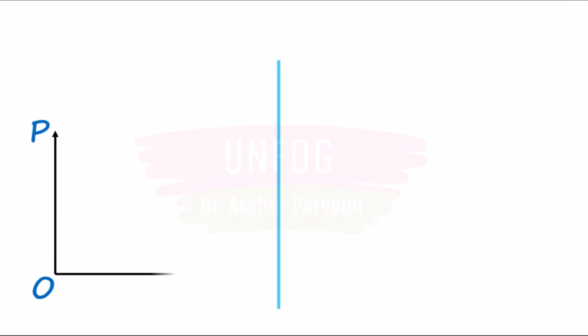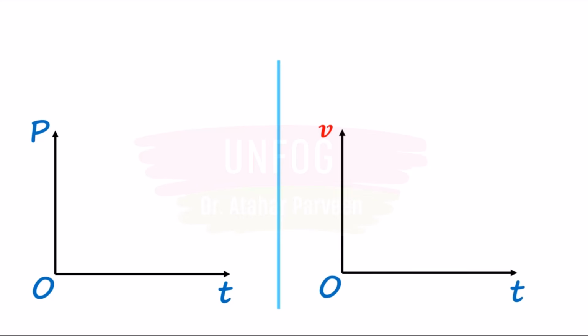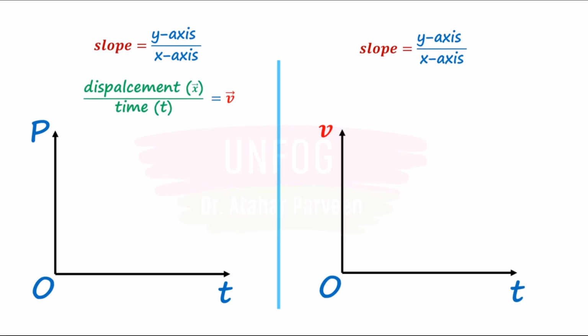We have a displacement time graph or position time graph. Just replace the position or displacement with velocity on the y-axis to get a velocity time graph. The slope of these graphs is y-axis over x-axis. In a position time graph, the y-axis is displacement and the x-axis is time. Therefore, the slope gives the rate of change of displacement, which is velocity.